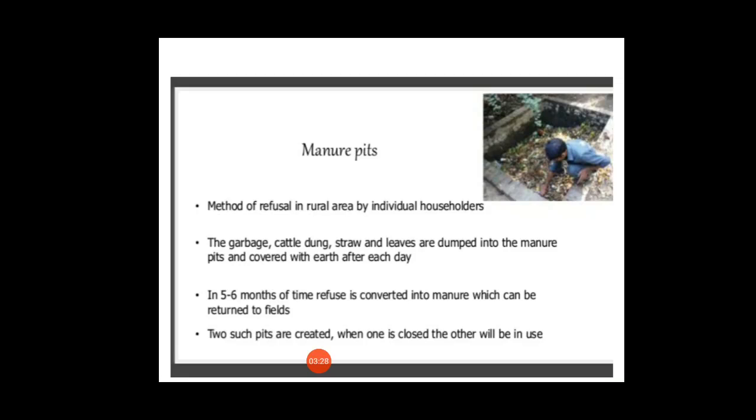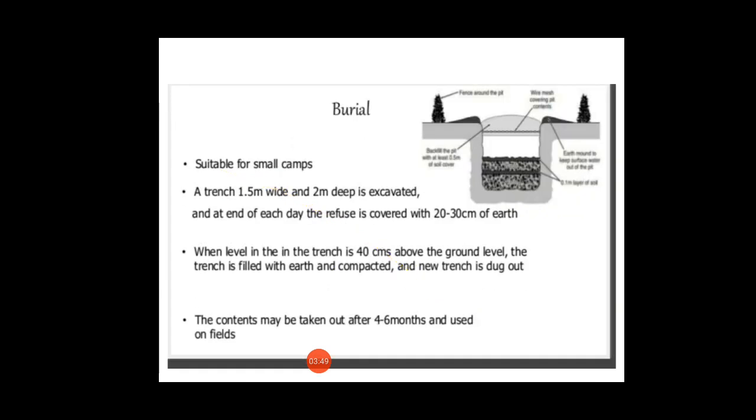Manure pit. Method of refuse disposal in rural areas by individual householders. The garbage, cattle dung, straw and leaves are dumped into the manure pits and covered with earth after each day. In 5 to 6 months, refuse is converted into manure which can be returned to the field. Two such pits are created; when one is closed, the other is in use.